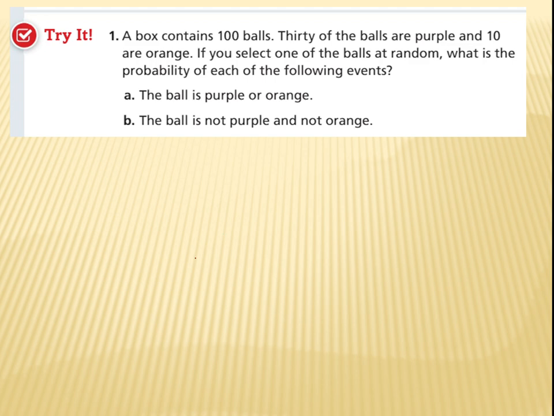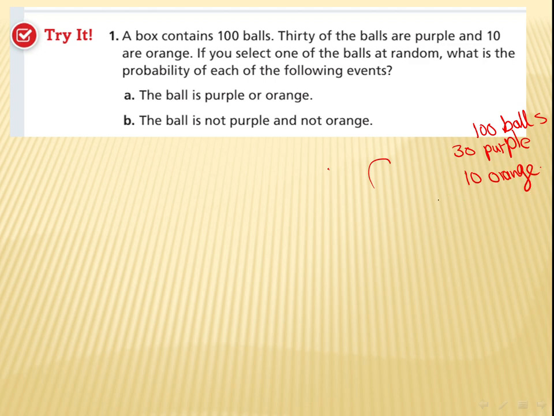Okay, he said a box contains 100 balls, so those are all my possible outcomes. 30 of the balls are purple, so 30 are purple. And 10 are orange.